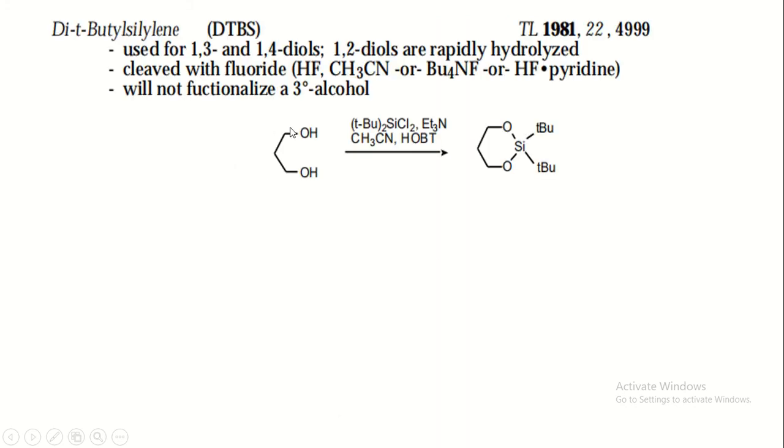Now, the 1,3 or 1,4-diol is protected by using silane derivative. Generally, dihalogen silanes are used for this purpose. The OH attacks this silane, then one halogen is removed. Again, OH attacks this silane, then the second halogen is removed to form the cyclic ring. This protection is more favorable for 1,3 and 1,4-diol as compared to 1,2-diol, and the deprotection takes place by using F- source such as hydrofluoric acid or tetrabutyl ammonium fluoride. It will not functionalize tertiary alcohol.